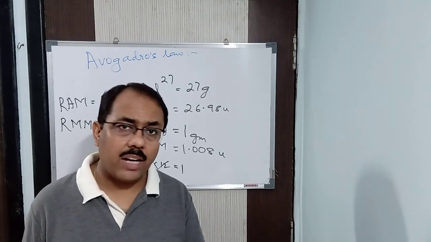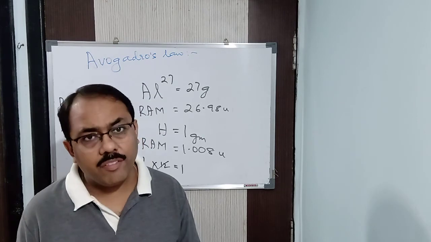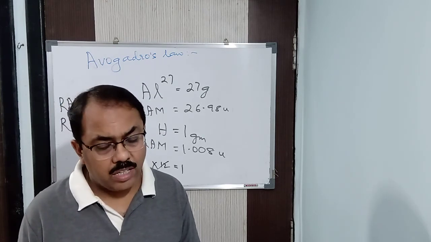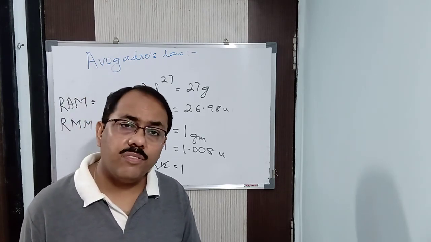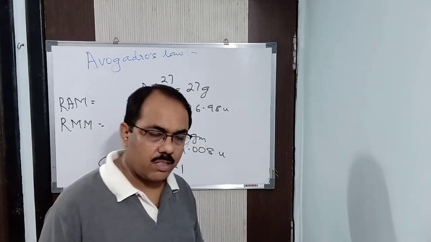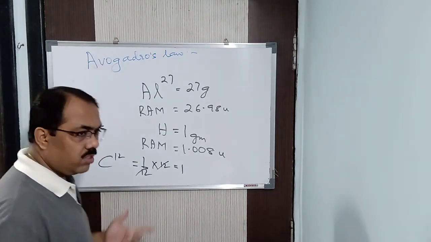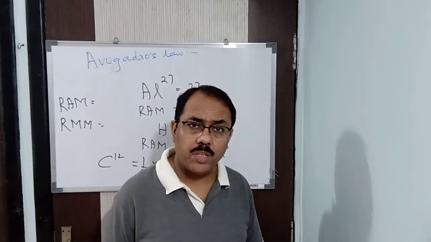It does not react with any substance under ordinary conditions. It is readily available in the pure state. It is solid, not inflammable, not explosive. For all these reasons we took carbon, because the advantages are there. You studied all these things in class 9, relative atomic mass and relative molecular mass.